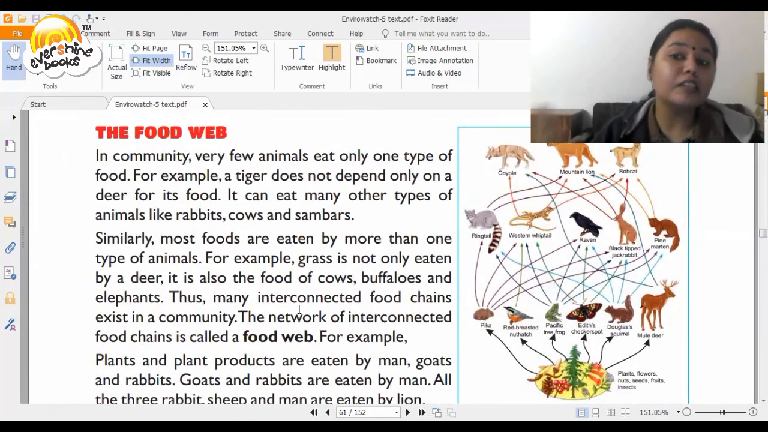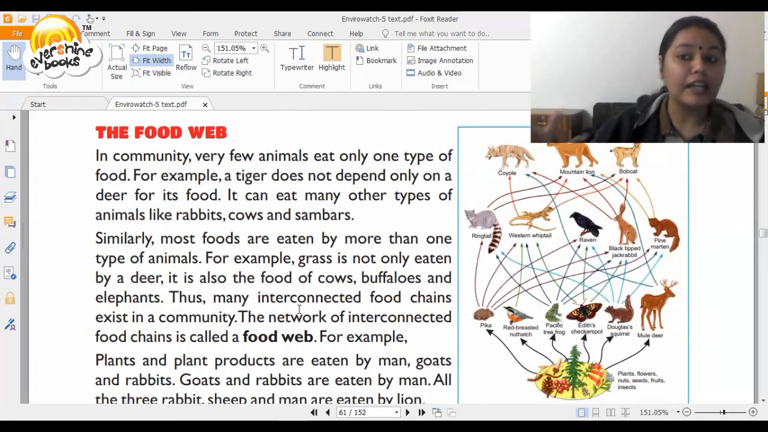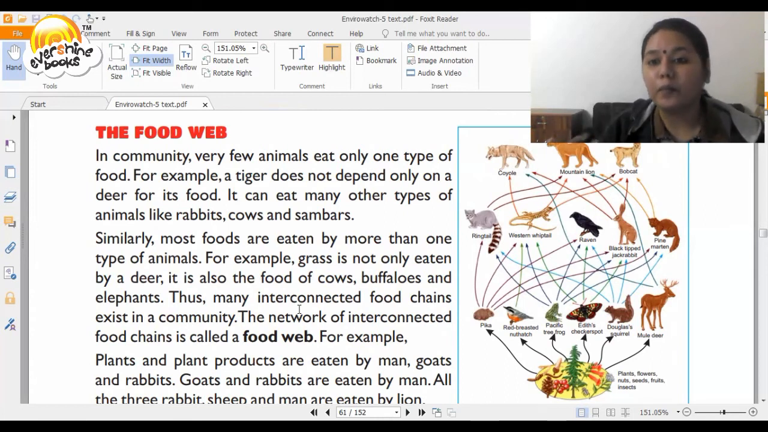So in your higher classes, you will also study how a human being is at the end of the food chain. So for your survival, you need to let the other species also survive in a proper way.